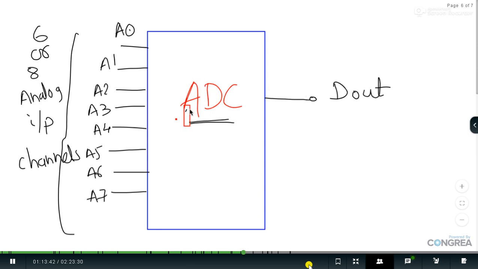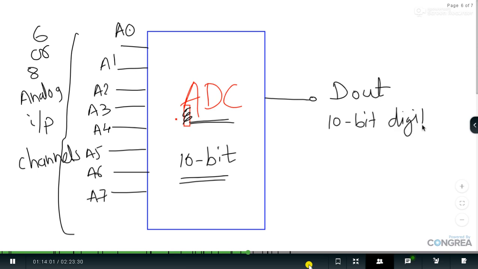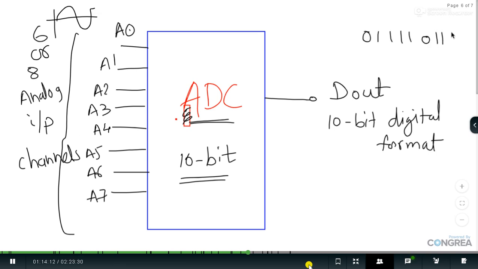So this internal ADC which the Atmega 328P has, it has 10 bits of resolution. What does this mean by 10-bit resolution? That means it will provide the output in 10-bit digital form. So the 10-bit digital form will be our output. And if I am receiving certain data in analog form, then that data gets converted into digital form, that is in terms of digital words, and that result is always in terms of 10 bits. Always keep this in mind. What are the necessary pins now?